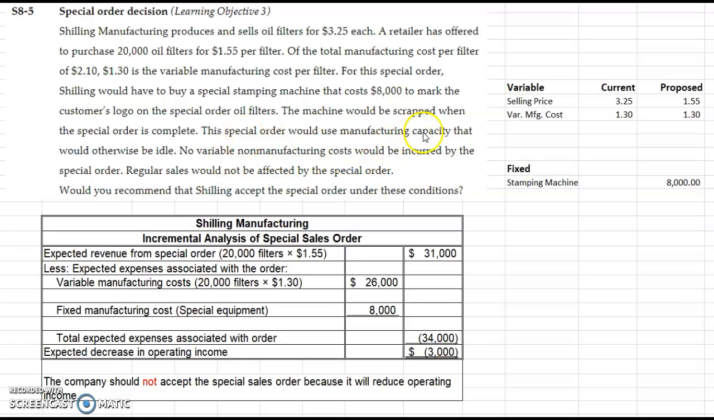They use manufacturing capacity that would otherwise be idle. No variable non-manufacturing costs would be incurred by the special order, and regular sales would not be affected. So should they accept it?